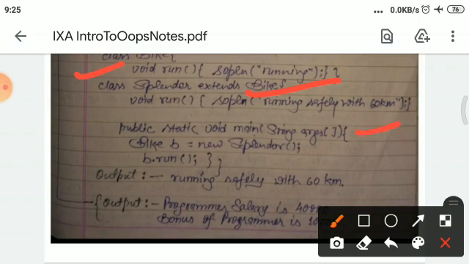And a main method is created, and here an object is created for the Splendor class, but this is assigned to the reference of the Bike class. So the method of the Splendor class will be executed, not the Bike class. So the output will be: this program is run safely with 60 km.